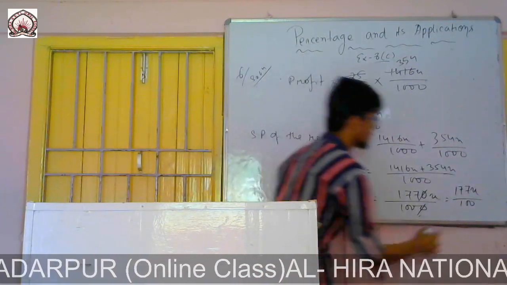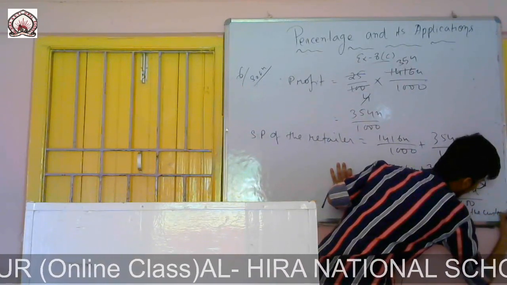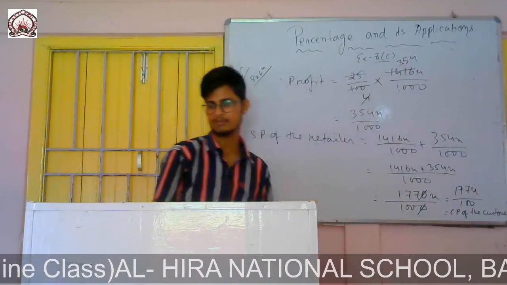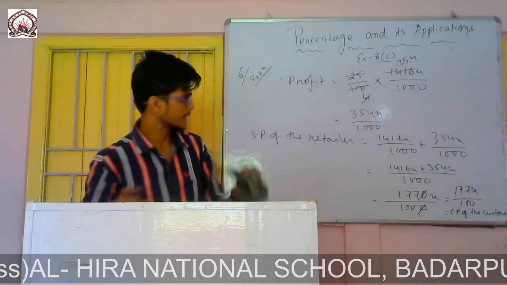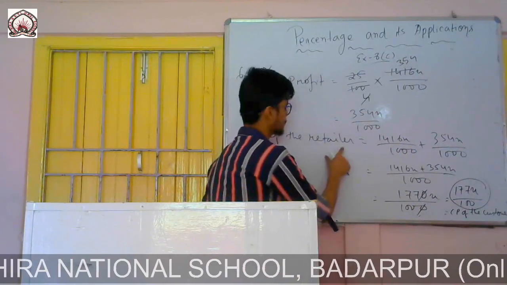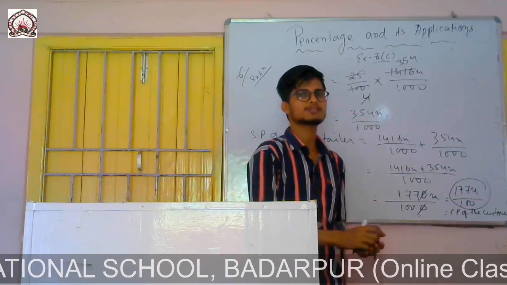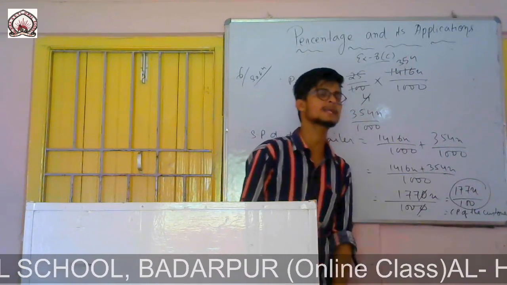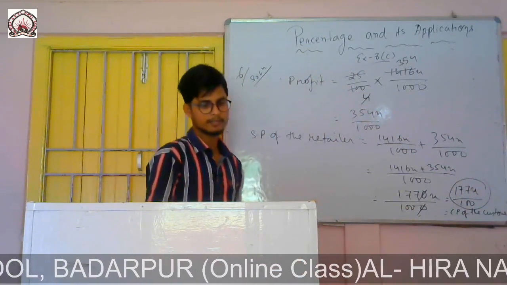The SP of the retailer is equal to the cost price of the customer. But in the question, the cost price of the customer is given as rupees 30.09. So this is equal to rupees 30.09. Here we found that the cost price of the customer is 177x by 100, so that means this is equal to 30.09.